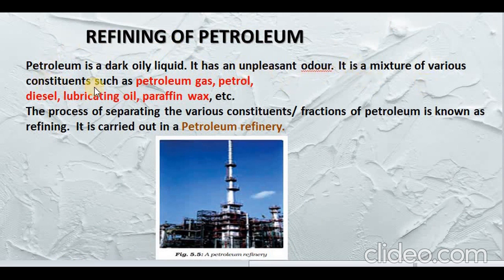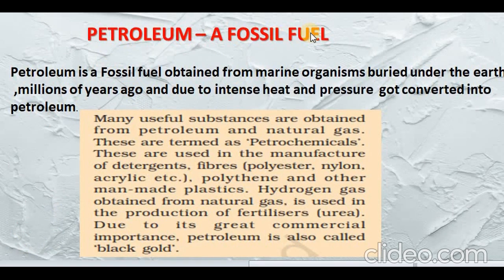It is a mixture of various constituents such as petroleum gas, petrol, diesel, lubricating oil, paraffin wax, etc. The process of separating the various constituents or fractions of the petroleum is known as refining. It is carried out in a petroleum refinery. Here you can see the image of a petroleum refinery where the petroleum is separated into different constituents like petrol, kerosene, diesel, paraffin wax, etc. Petroleum is a fossil fuel.